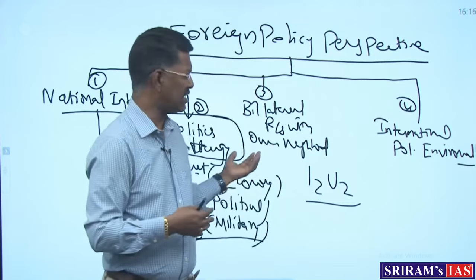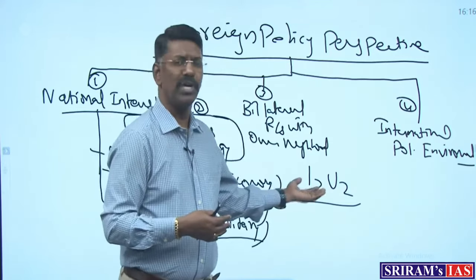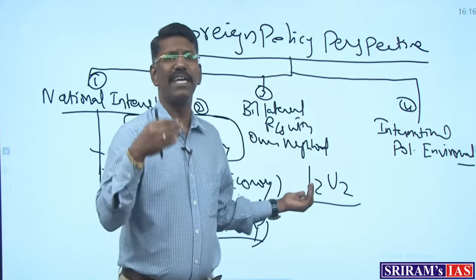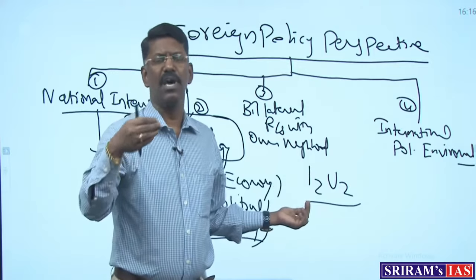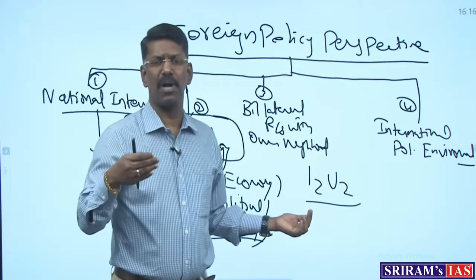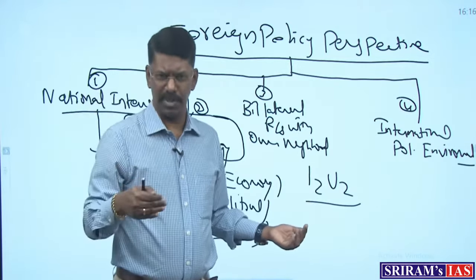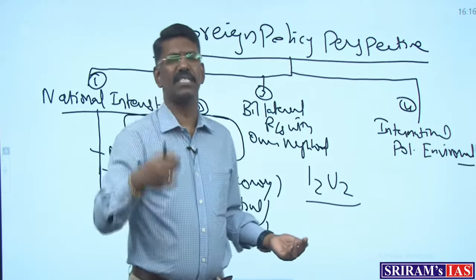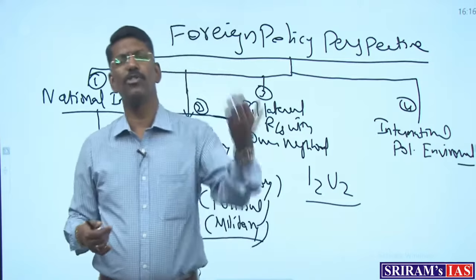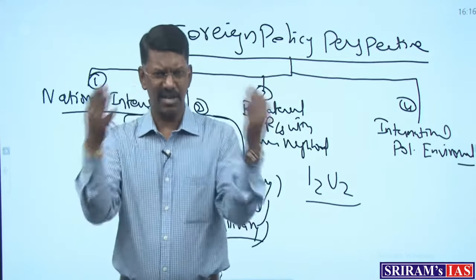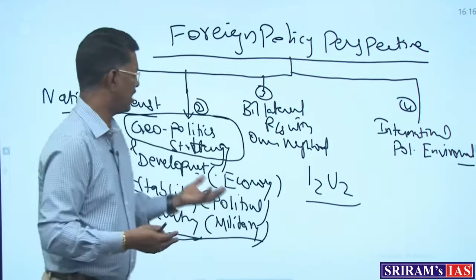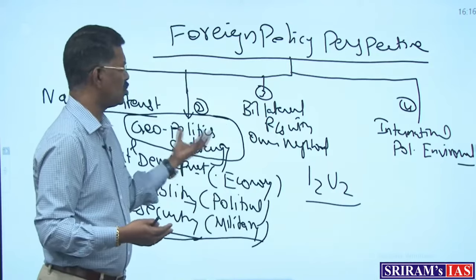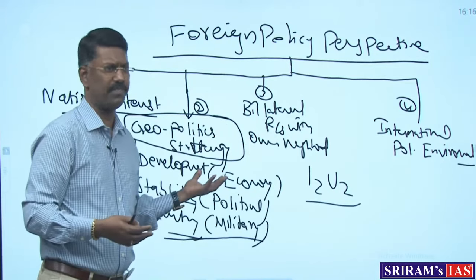Even in very recent examples, I2U2 is one example, or India's Indo-Pacific policy, or America's Indo-Pacific policy, or Russia's Indo-Pacific policy, or the European Union's Indo-Pacific policy. Even very recently a country like Germany also started an Indo-Pacific policy. These are other examples of the concept of geopolitics and geostrategy.